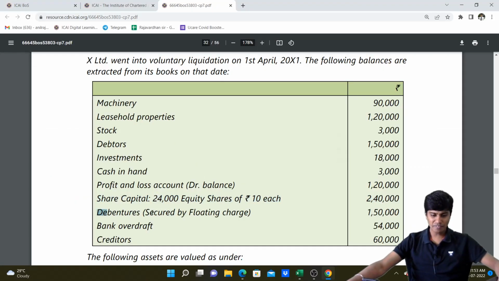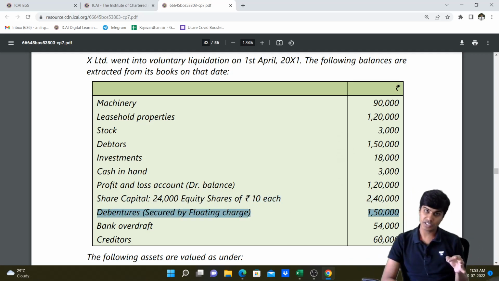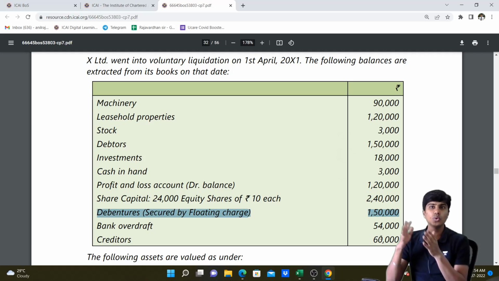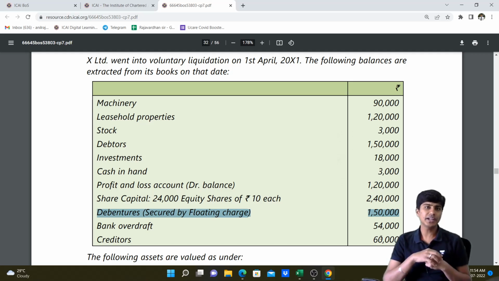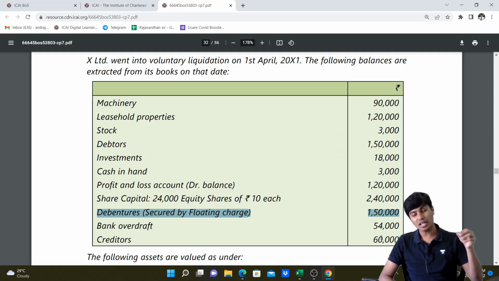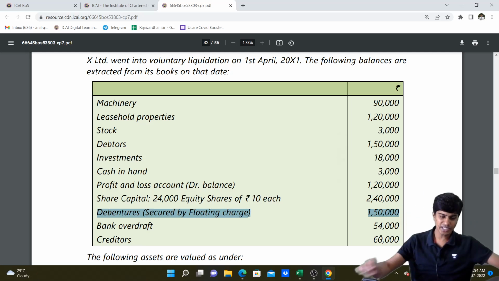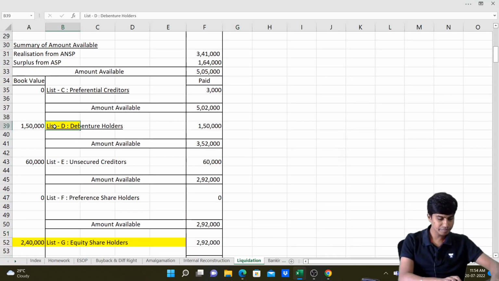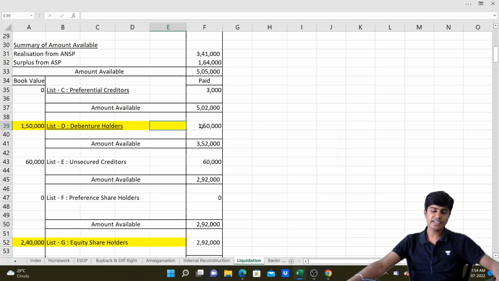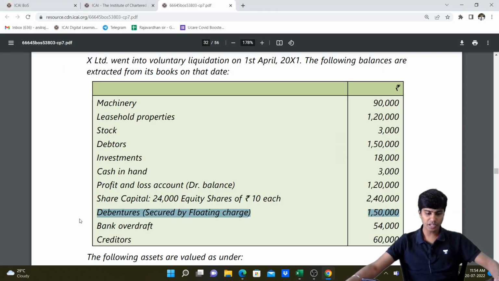Then what do we have? We have debentures secured by floating charge, 1,50,000. If these were debentures with a specific charge, they would have come in list B. Because these debentures are under a floating charge, there is no specific secured charge given to these debenture holders. They have a charge on all the assets of the organization. Where do we write these debentures? We will write them in our list D, that is debenture holders. Shall I write it there? 1,50,000 in my list D. Got it? We'll write the estimated payment amount later. That we are not worried about right now.